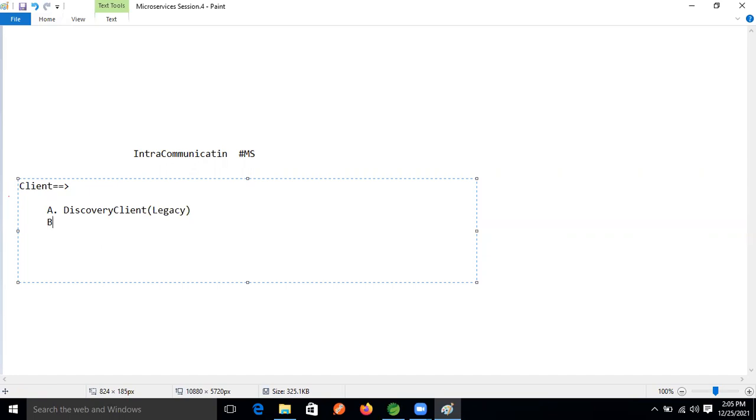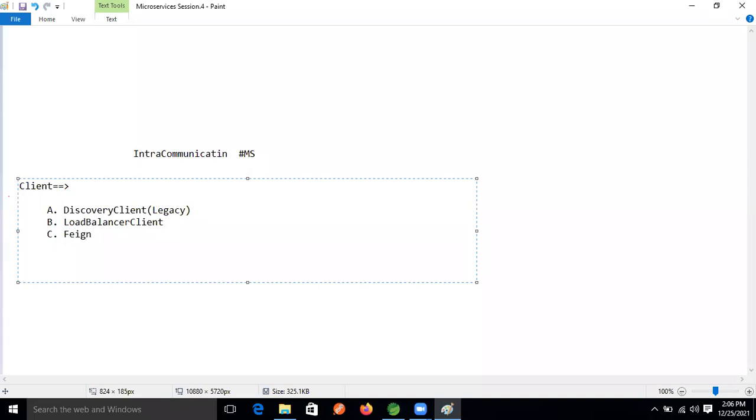Another one is the load balancer client. And one more client is the Feign client.